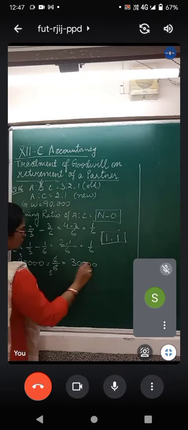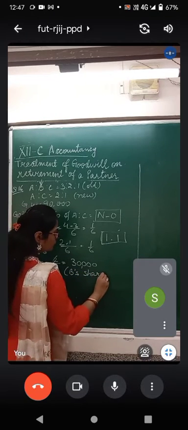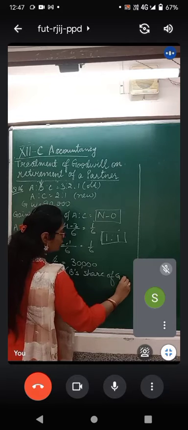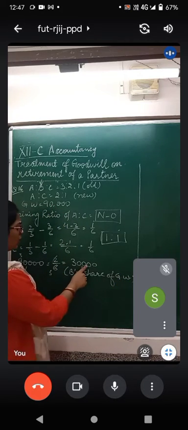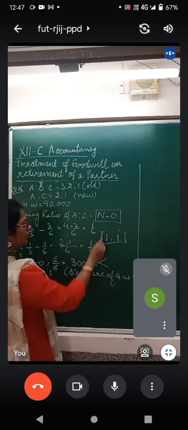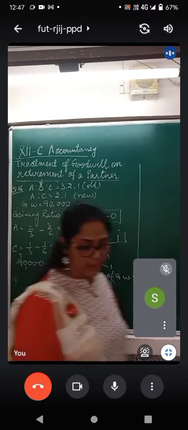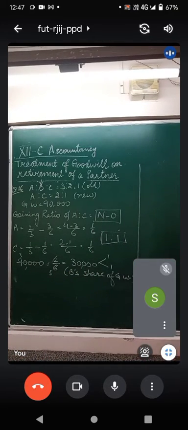This is B's share of goodwill, isn't it? Any confusion? 30,000 rupees, 90,000 into 2/6. 30,000 is B's share. Now this B's share will be distributed between A and C in their gaining ratio, which they are to pay to B as an amount of compensation.